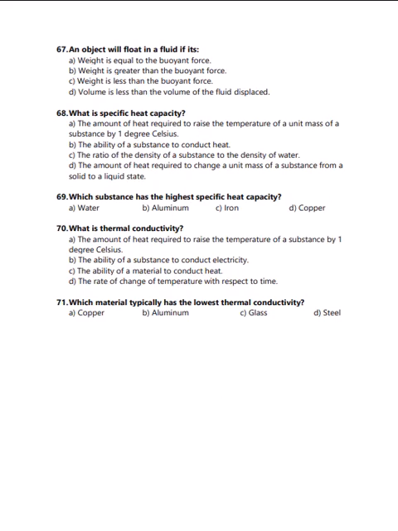What is thermal conductivity? Again we have four definitions, and the correct definition is C, that is the ability of a material to conduct heat. Which material typically has the lowest thermal conductivity? Copper, aluminium, glass, steel. The correct answer is C, that is glass.